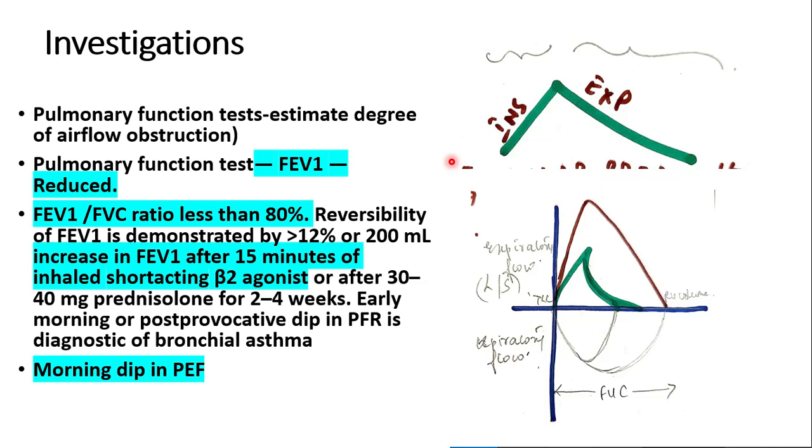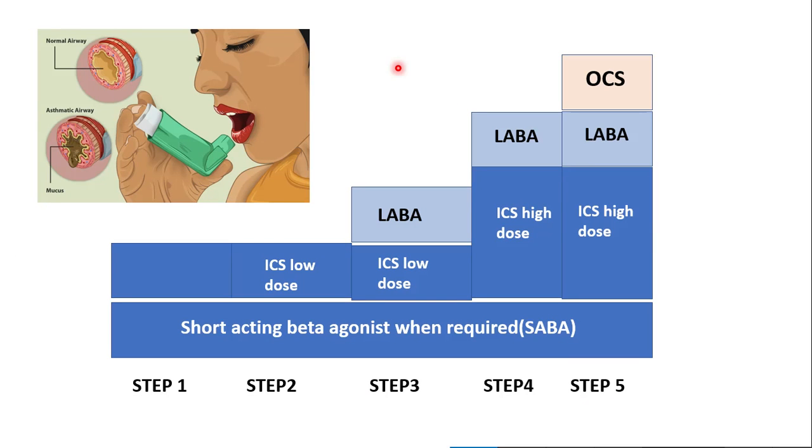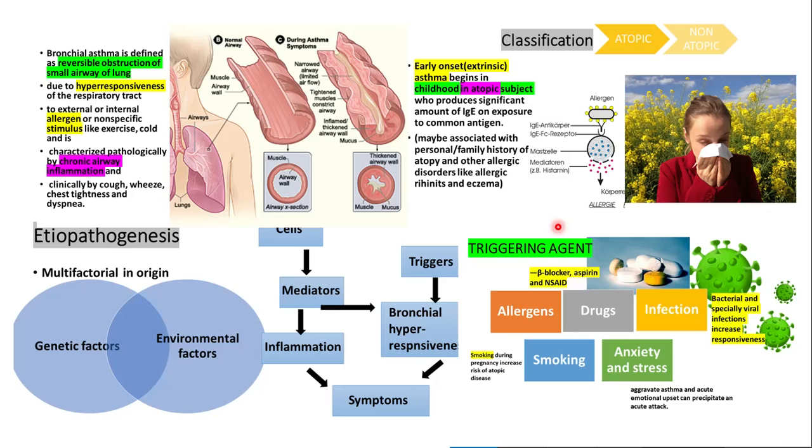Although I intend to make a separate video on the investigations and the treatment, let me just give you a brief about it. In the investigations, our main thing is to check the pulmonary function test, which estimates the degree of the obstruction. Apart from that, we check eosinophil levels, IgE antibody levels, the chest x-ray and other such things. In the treatment, our main goals are management of acute exacerbation as well as maintaining a chronic stable phase. A very important thing that I'll tell you about are the steps that are performed in mild, moderate, and severe asthma, and the medications that are used.